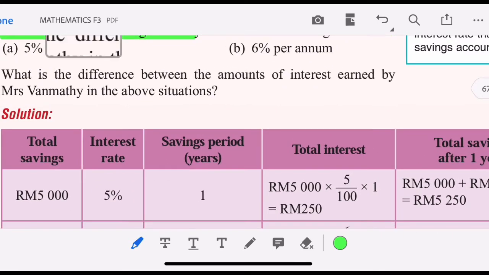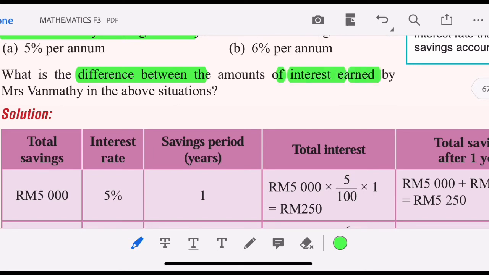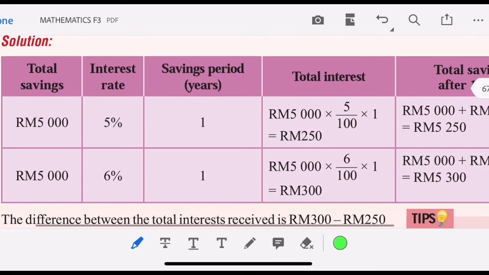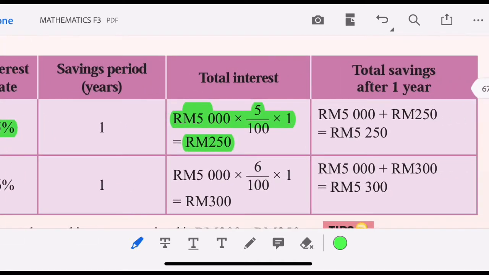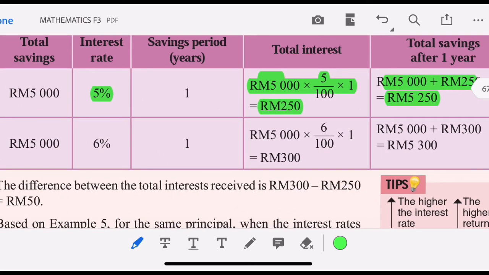What is the difference between the amount of interest earned? Okay, for 5,000 at 5%, use I equals PRT. The interest earned is 250 for 1 year. Okay, for total saving after 1 year, you have to add the principal. So it's ringgit Malaysia 5,250.